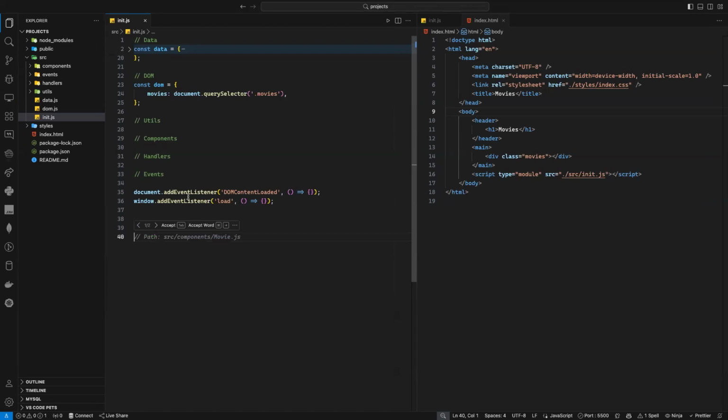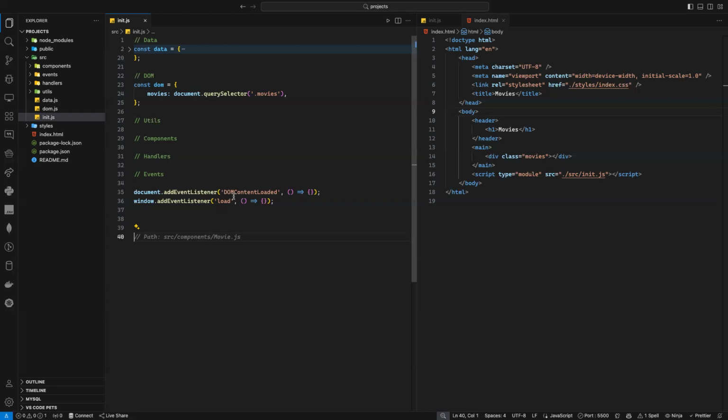So I have document.addEventListener, and the event is DOMContentLoaded. And then I have another event, window.addEventListener, which is just load. There is a slight difference between these two. Can anyone tell me what's the difference between the two? Come on, guys, try.